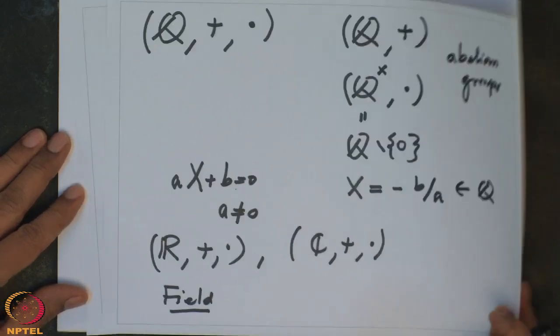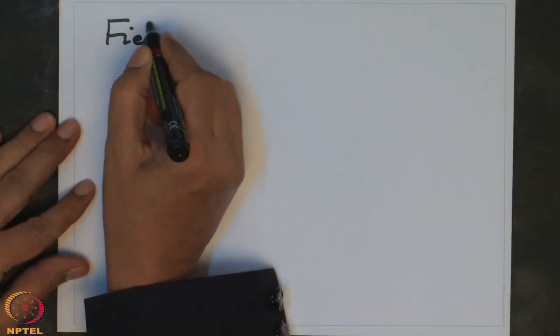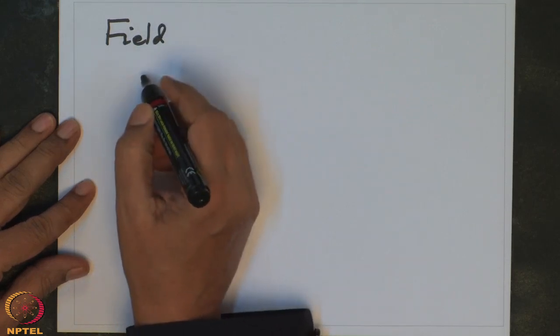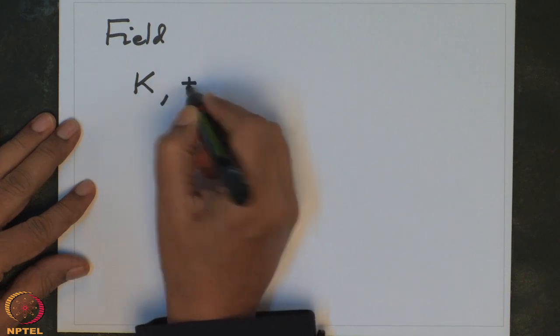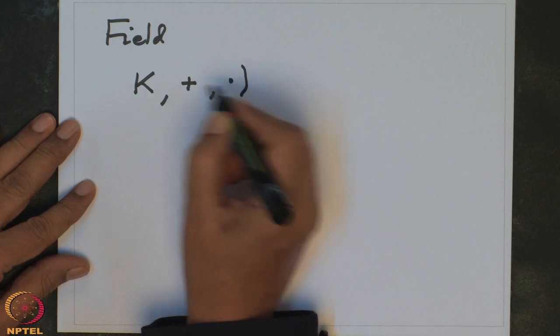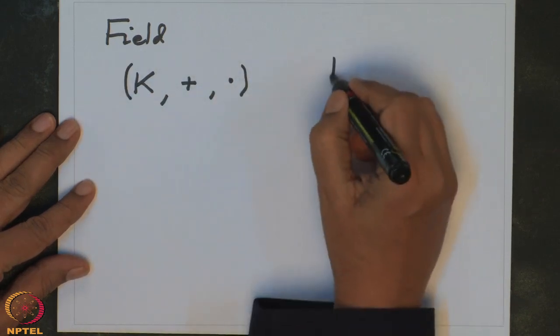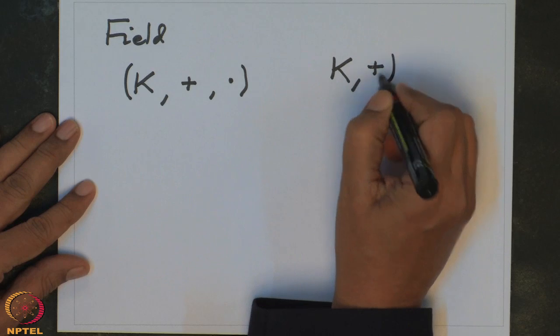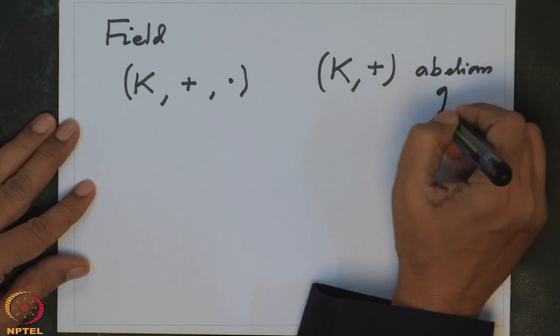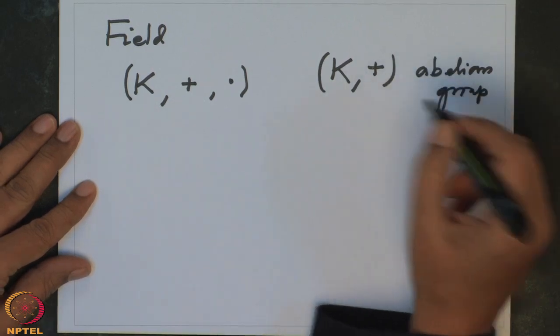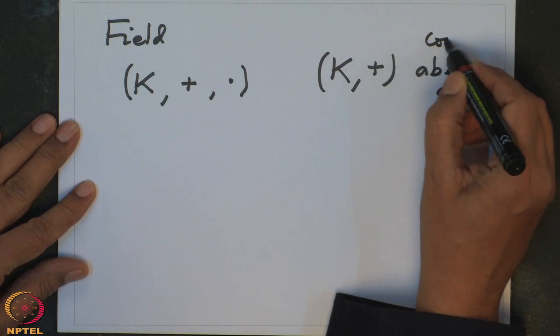So what is the formal definition? A field is a set K. It has 2 binary operations, plus and multiplication. With respect to plus, it is an abelian group. Abelian means commutative, the same thing as commutative.